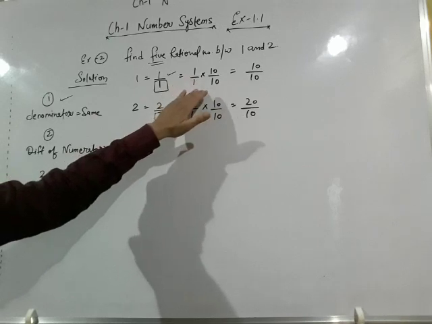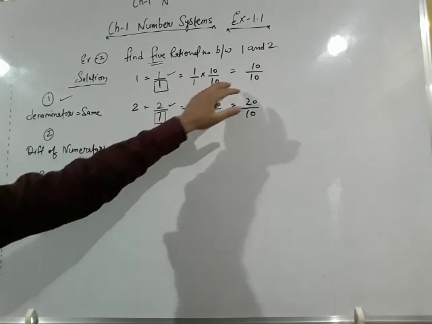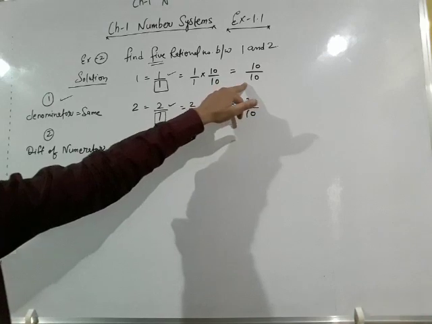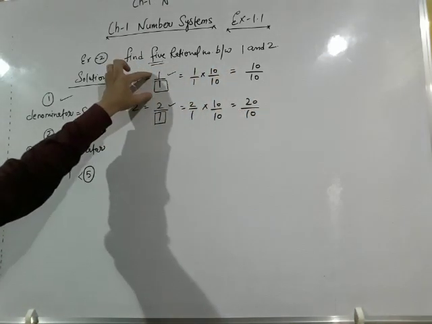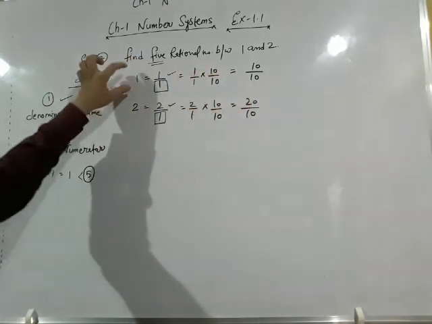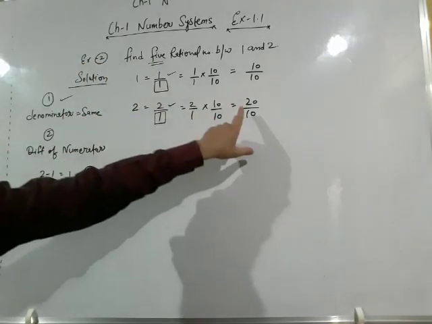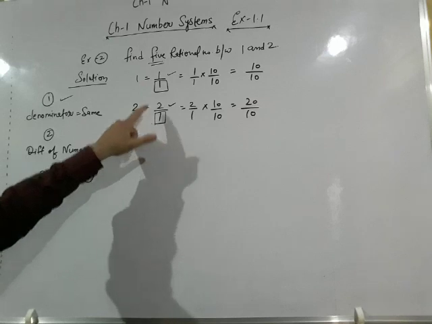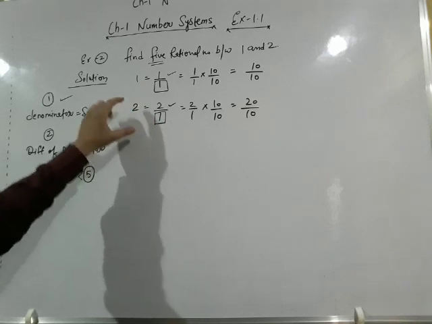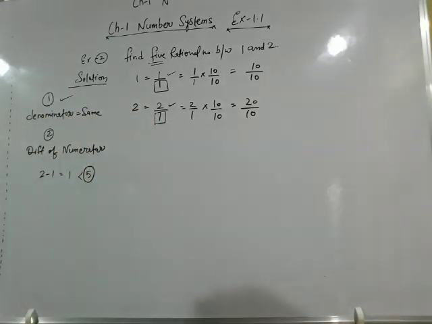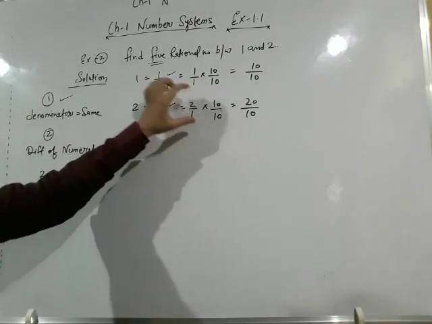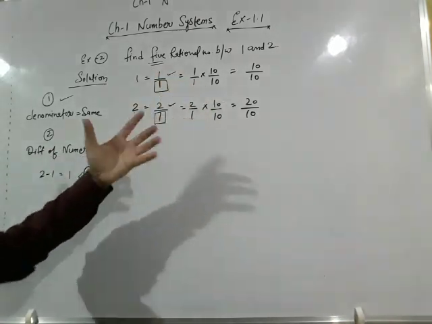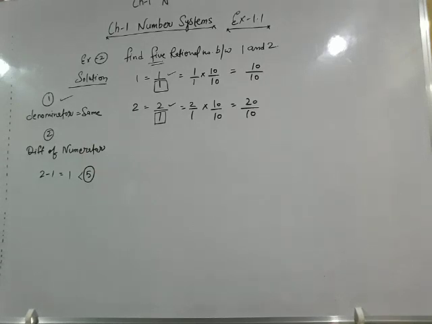The value of that rational number will remain the same, and now we can say 10 by 10 is an equivalent rational number of 1 by 1, or we can say 10 by 10 is an equivalent rational number of 1. Here 20 upon 10 is an equivalent rational number of 2 by 1, and 2 by 1 is an equivalent rational number of 2. So by multiplying both the rational numbers by 10 by 10, what have we got? Our question is 50% done, no, I think 90% of the question is solved.